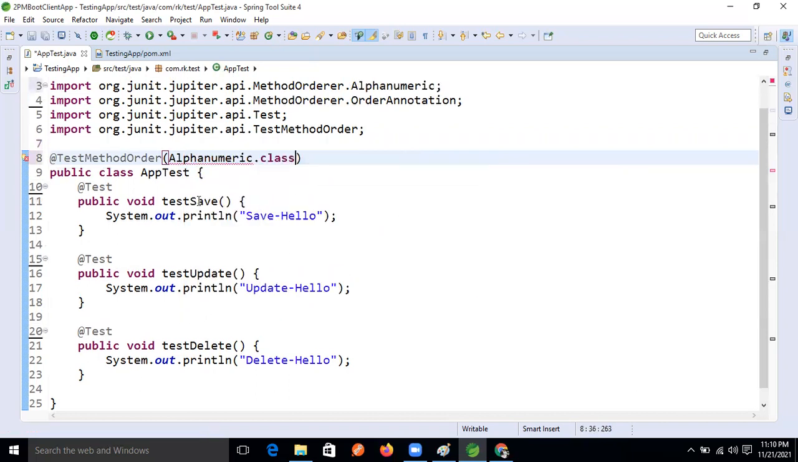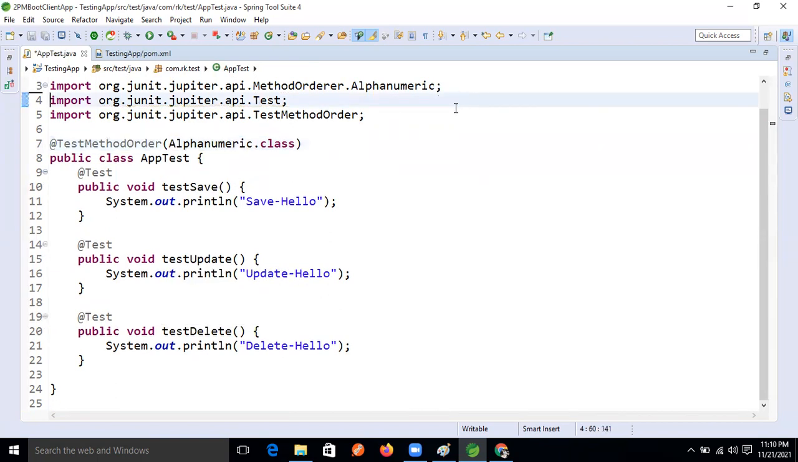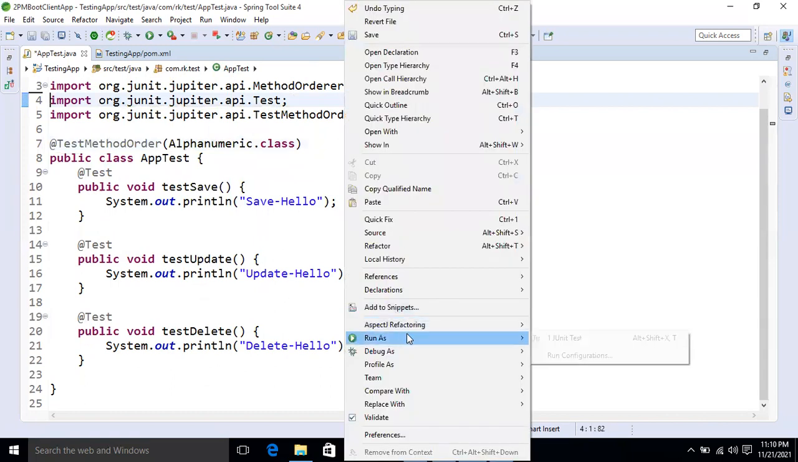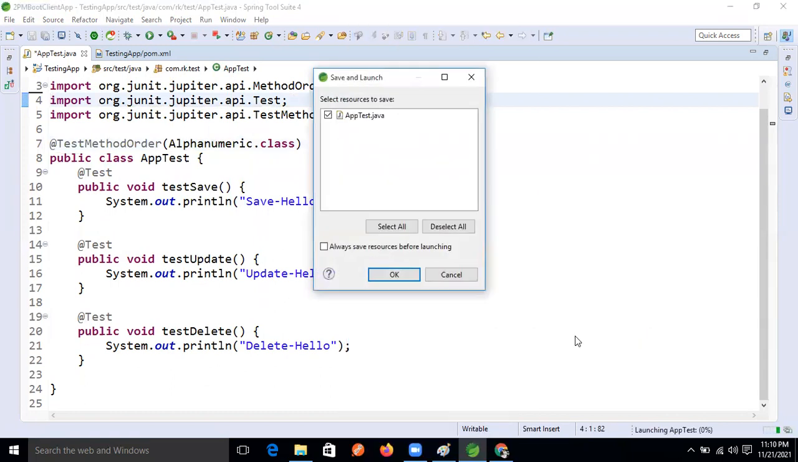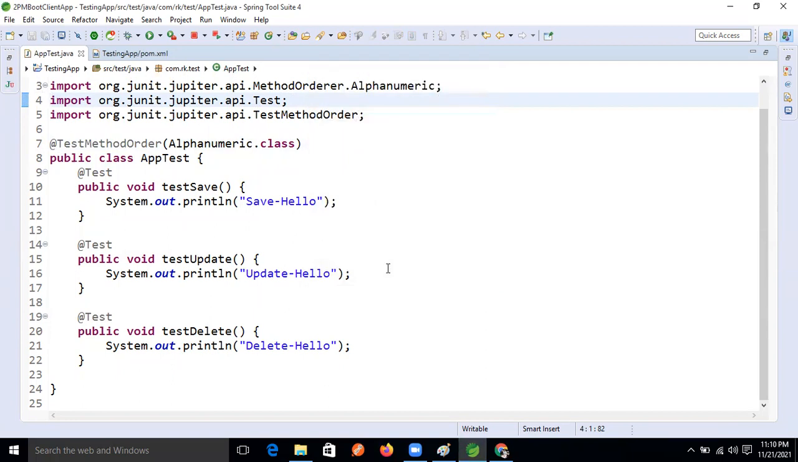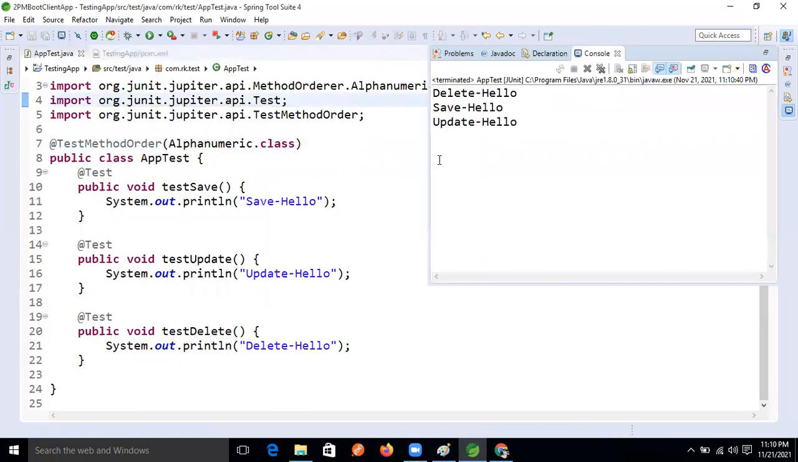Delete, then save, and update. By default, it will take it like this. Now run this one as JUnit. See this: delete, save, and update. Right, correct. Yes, we can customize like this. Whenever we are testing our code, we can customize like this also, guys.